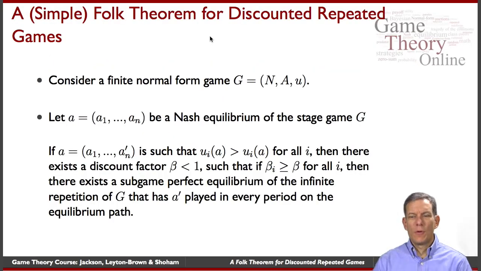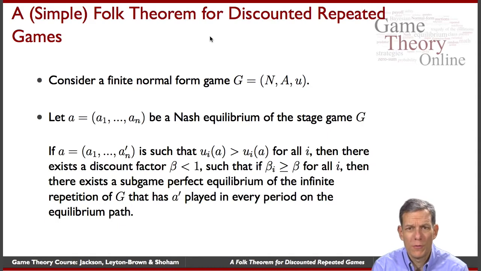So what's the folk theorem? What's the extension to repeated games? So take a normal form game, and there's actually very many versions of folk theorems, and we'll do a very particular one which has, I think, the basic intuition behind it and a fairly simple proof. So the idea is we're looking at some Nash equilibrium of the stage game. So take a stage game, find a profile which is a Nash equilibrium of the stage game,